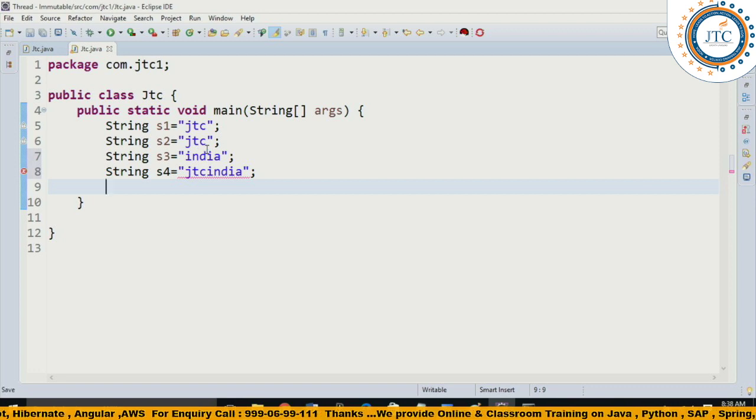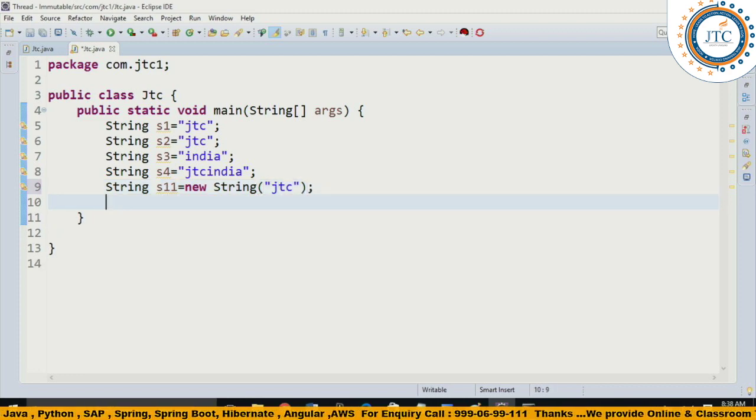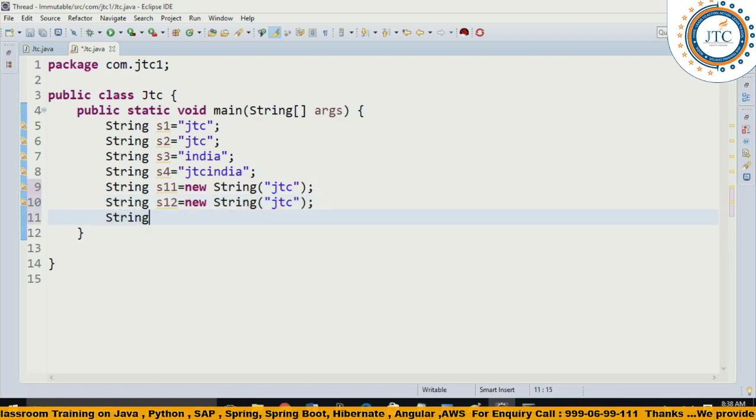Now again I am writing String s11 is equal to new String, inside this JTC. String s12 is equal to new String, inside this again JTC.